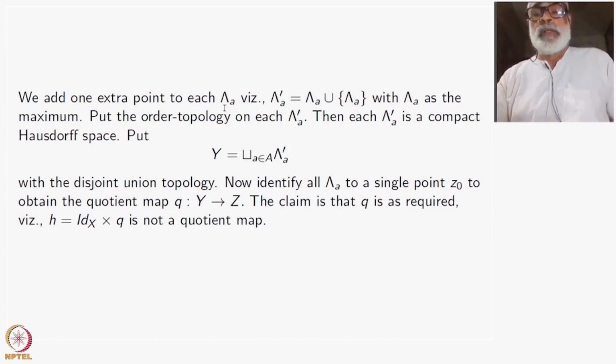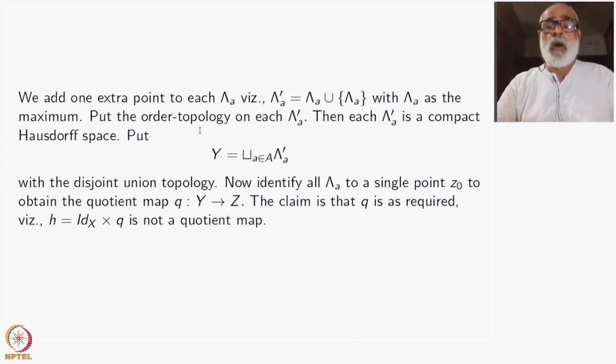All right. Now you extend the linear order, the well order on lambda A, to the entire lambda A prime by just declaring this lambda A as the maximal element, the one maximum element. Lambda A is bigger than or equal to all t belonging to lambda A. That's the meaning.